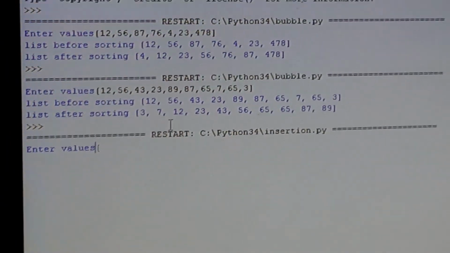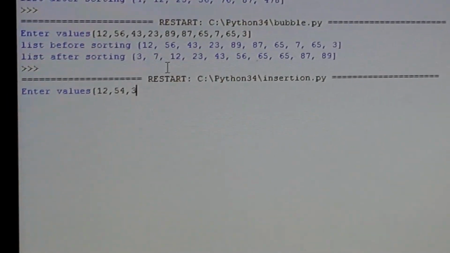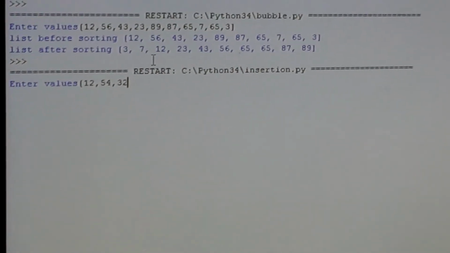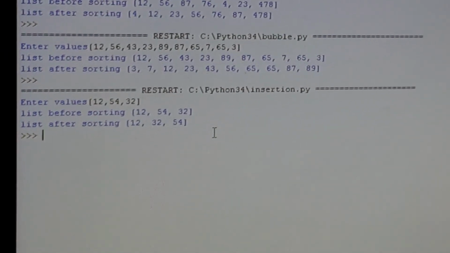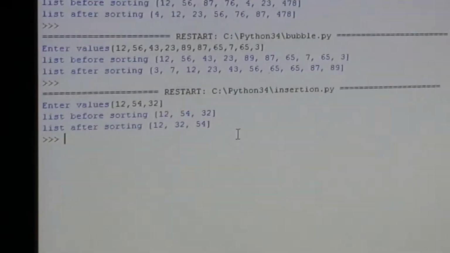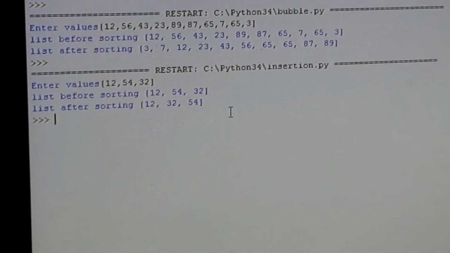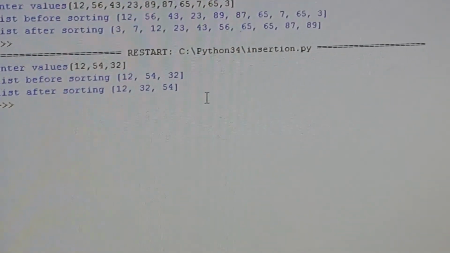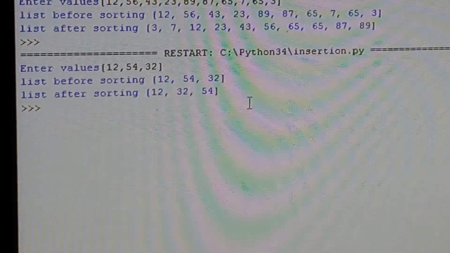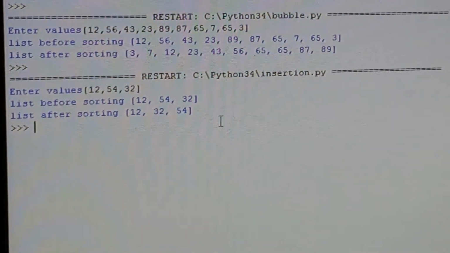Suppose I enter any numbers. Suppose I enter only 3 numbers. It will sort them. It is up to you in this program, whether the program is of bubble sort or insertion sort, to select the limit of the elements for sorting the given numbers.